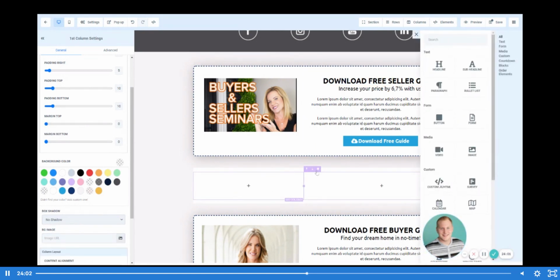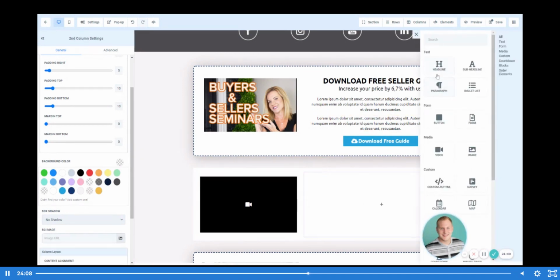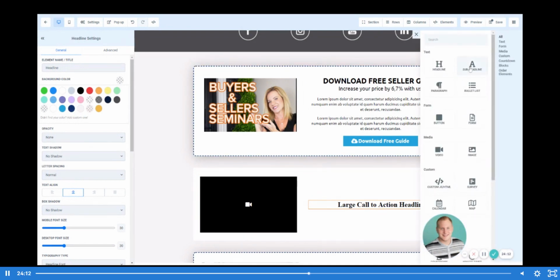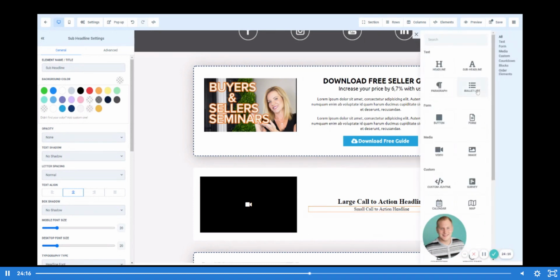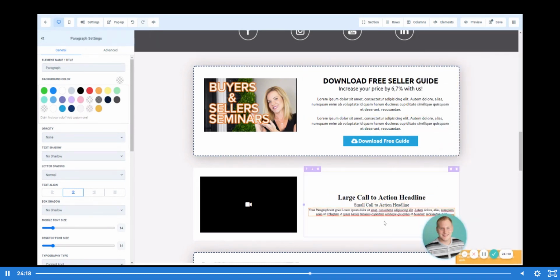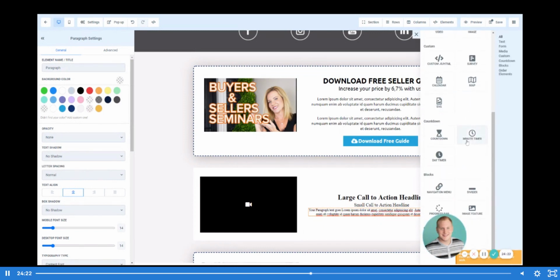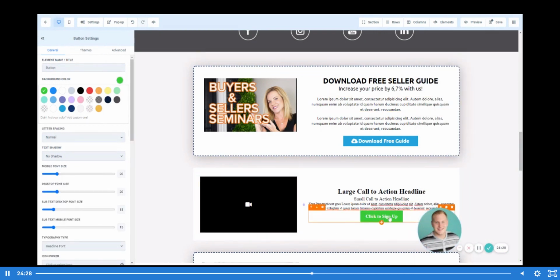So let's click on element, and we're going to add a video onto the left side. On the right side, I'm going to add a headline at the top. We're then going to add a subheadline below that. And then we will add a paragraph directly below there. And then lastly, we're going to add a button. All right, so we'll scroll down. Let's find the button. Here it is. So we have a button.